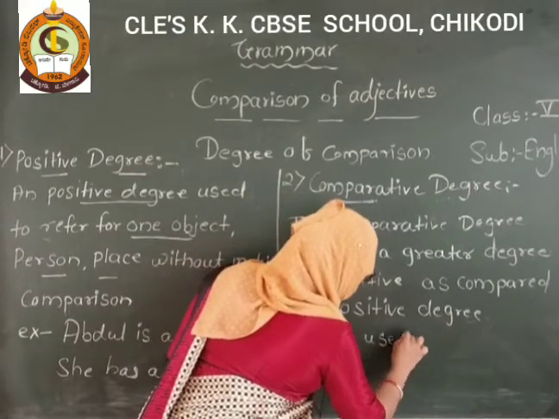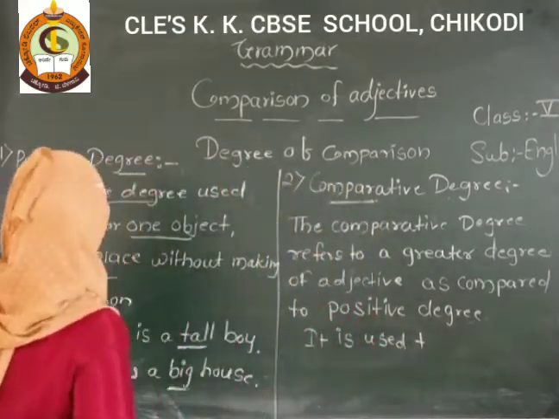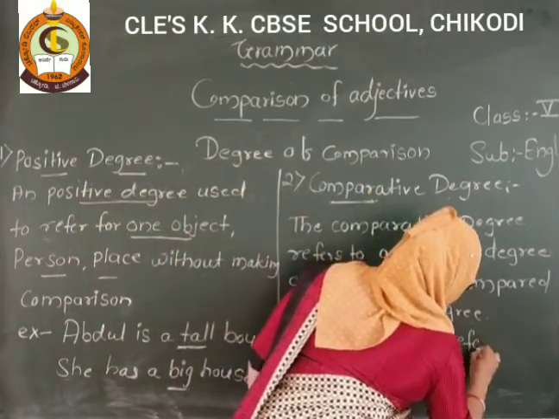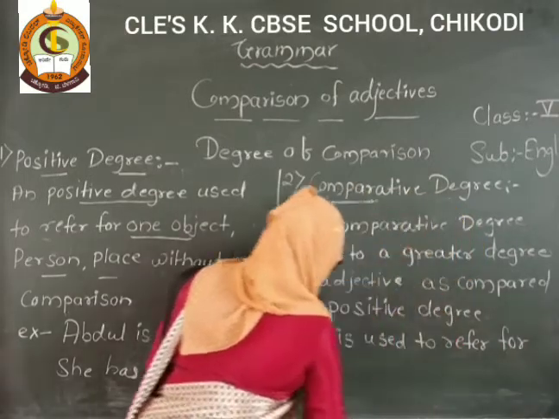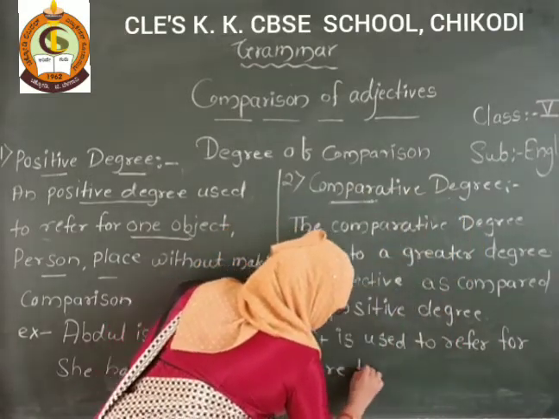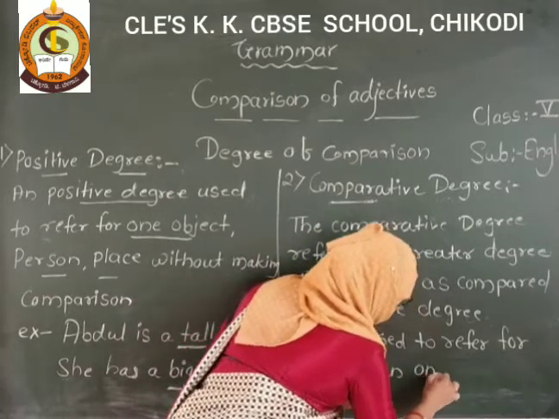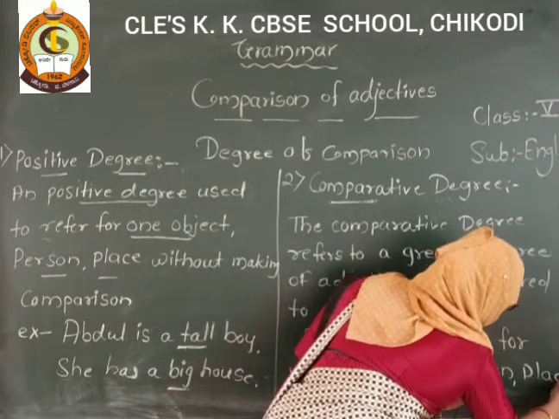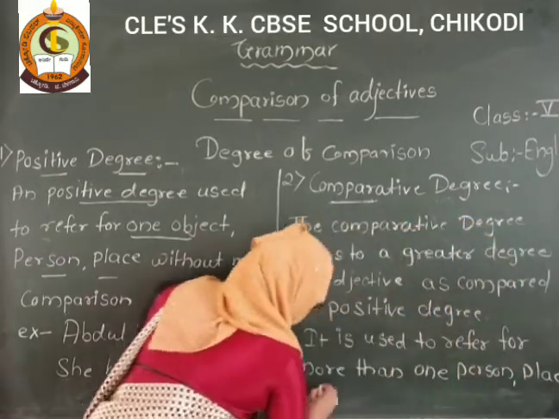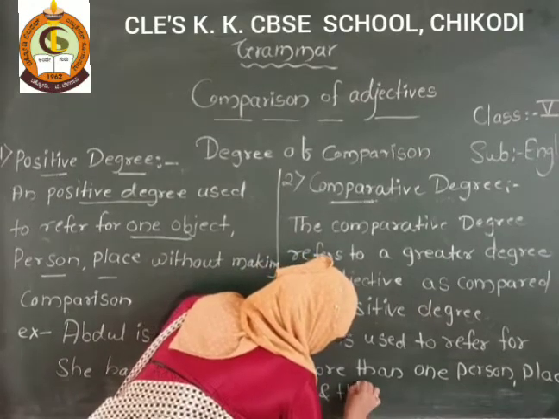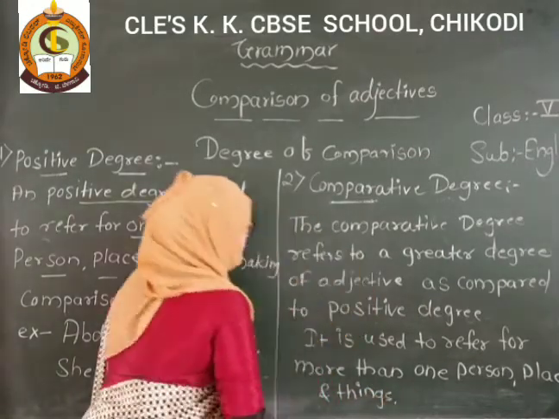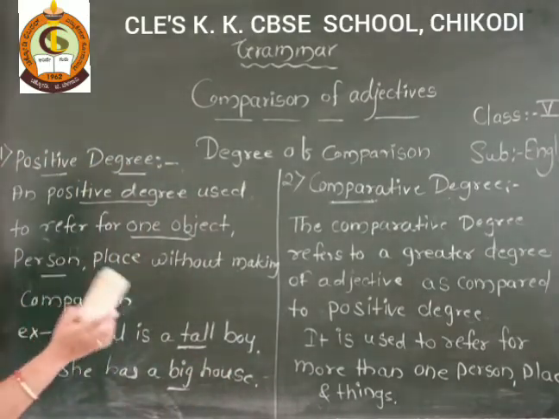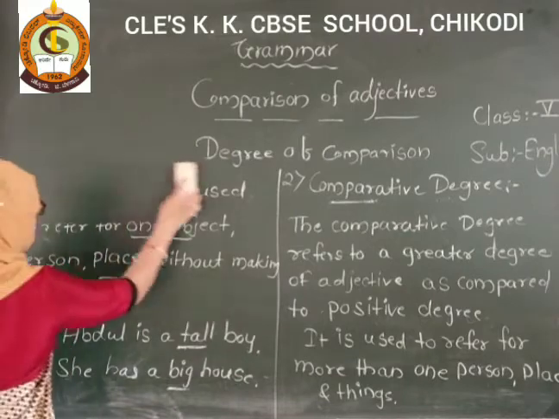And even it is used to refer to more than one person, place, places and things, or you can say objects. Got it? Now, an example of the comparative degree. We have to compare with another object. Yes. So here I will write one example.